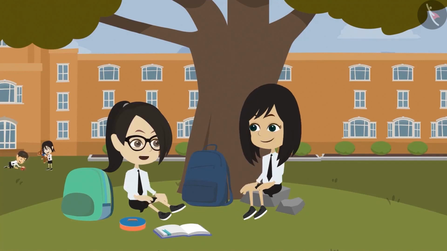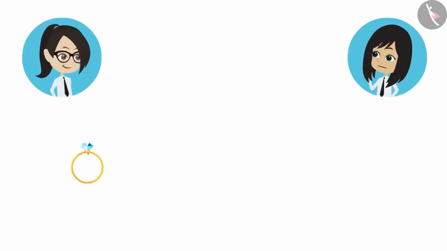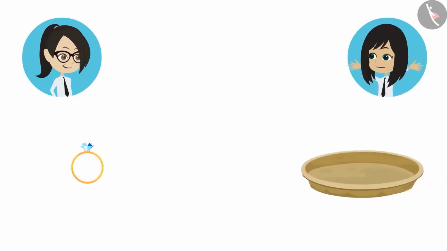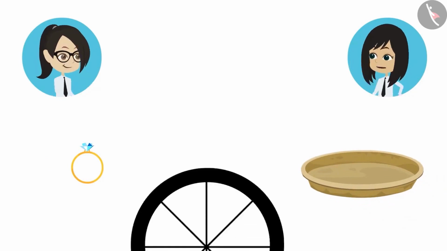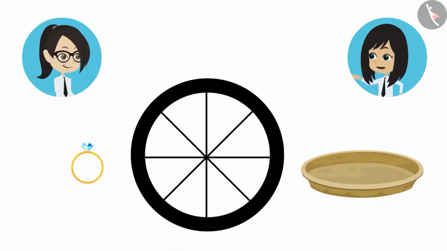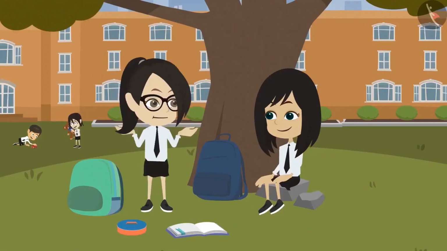What other objects can we use to make a round figure? Please tell me. Ring. A ring is also round. The ring will make a very small round figure. To make a big round figure, we can use a plate. If we have to make a bigger round shape, what can we use? We can make a bigger round shape using the tire of a cycle. What if we have to make an even bigger round shape?